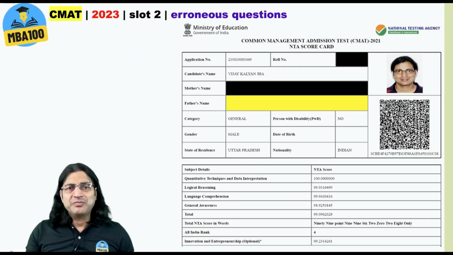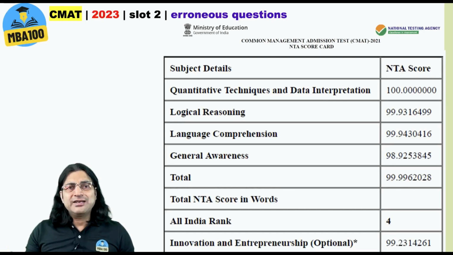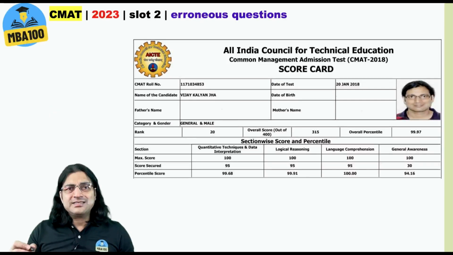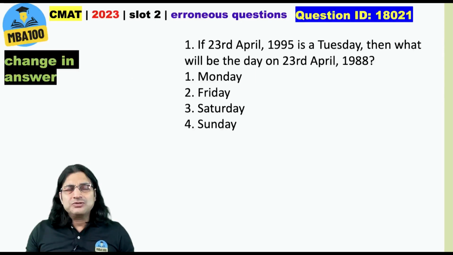When I appeared in CMAT 2021, I got all India rank 4, though I believe I did not do well in one of the sections. When I had appeared for the very first CMAT, that was in 2012, I had got all India rank 1. And this is my scorecard of CMAT 2018, when I had got 100 percentile in the language comprehension section.